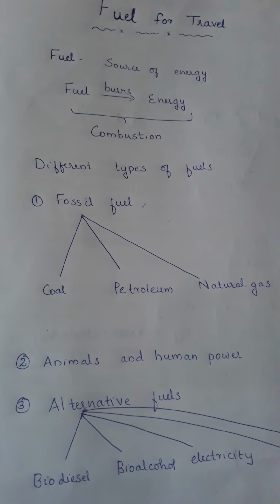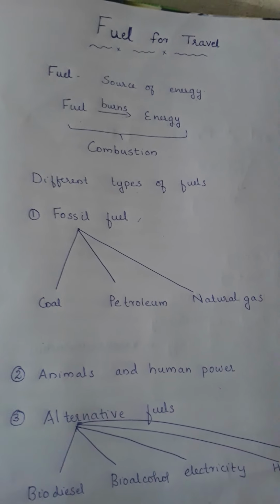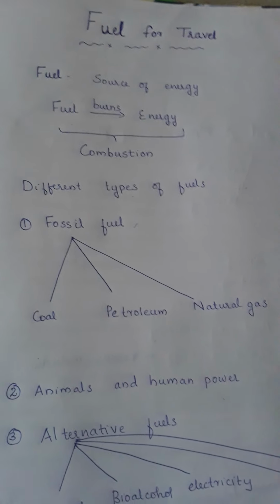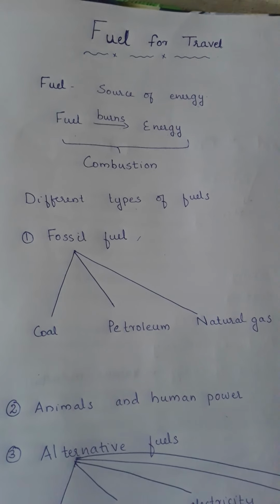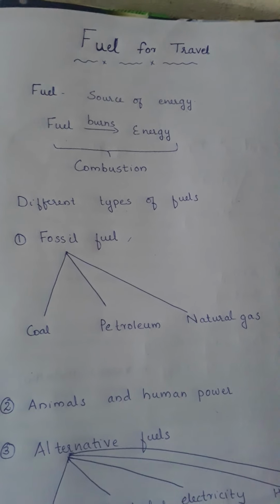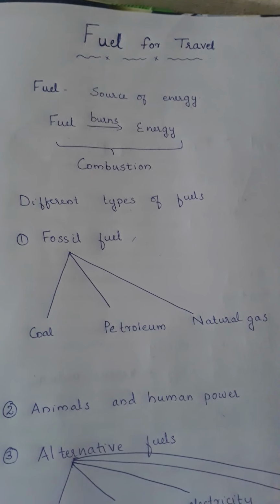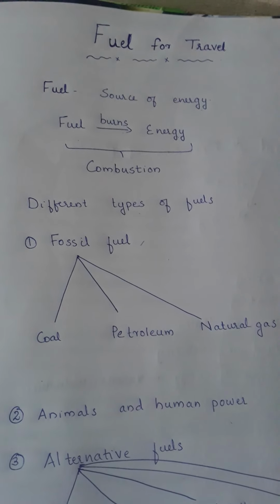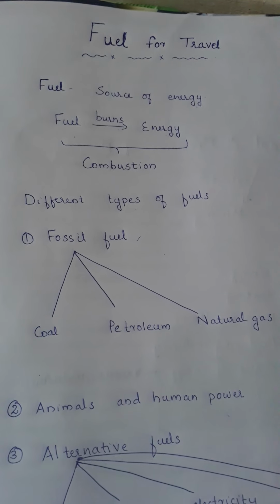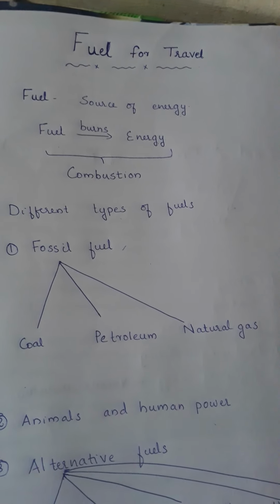Fossil fuels are formed by natural process. When the dead bodies of animals and the remains of plants are buried underground, they decompose over time and form fossil fuel. That is, fossil fuels are formed from remains of animals and plants which were buried underground millions of years ago.